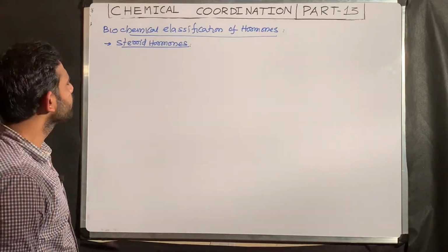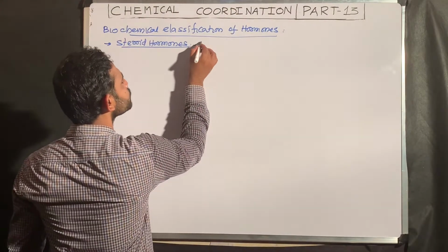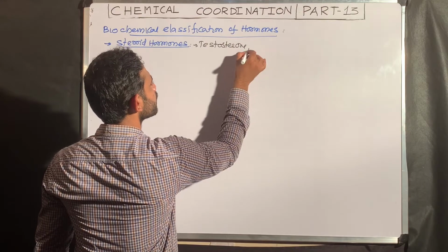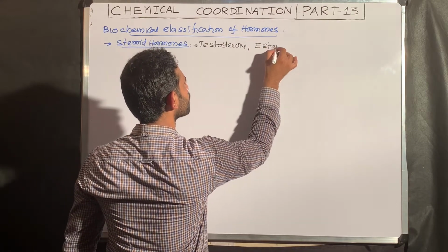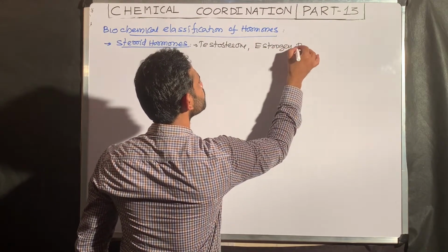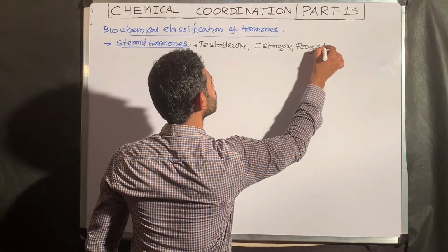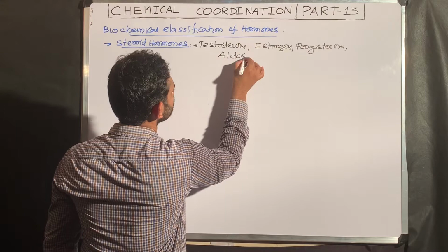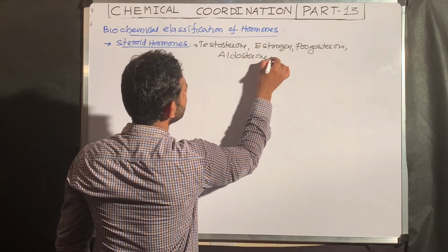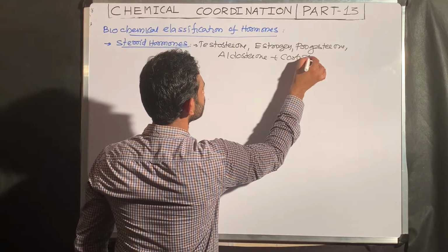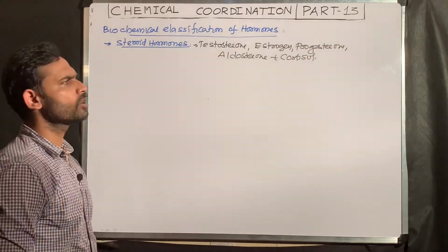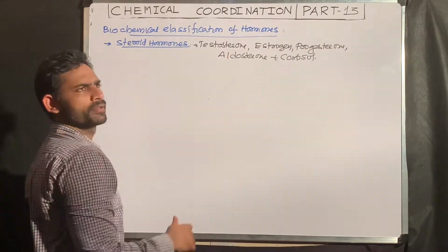What are the examples for steroid hormones? Testosterone, estrogen, progesterone, aldosterone and cortisol. These five only.